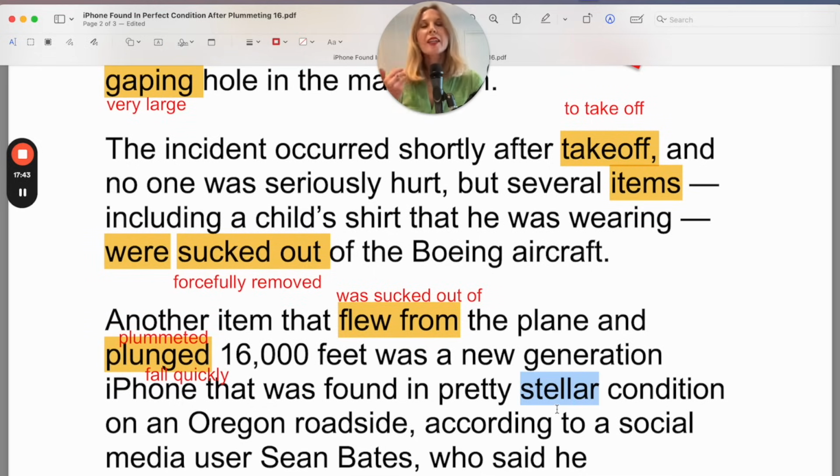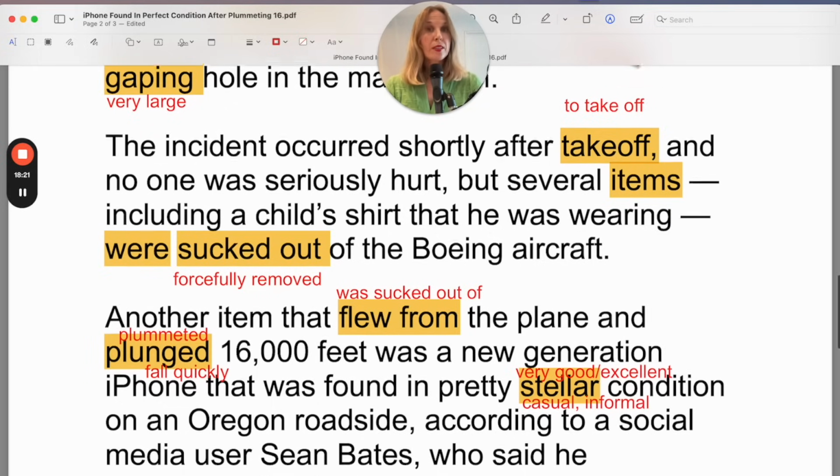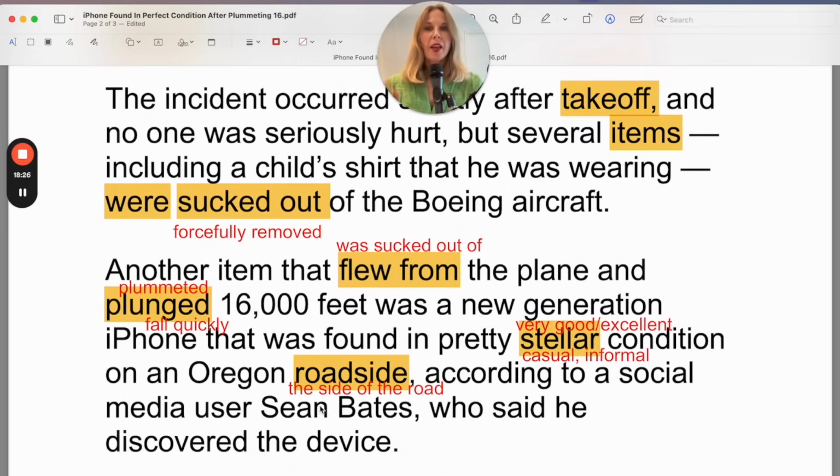"Stellar" is a casual, informal way of saying very good or excellent. That movie was stellar. That movie was very good. That movie was excellent. The iPhone that was found in pretty stellar condition on an Oregon roadside, according to a social media user, Sean Bates, who said he discovered the device. And if you weren't sure, "roadside" just means the side of the road.